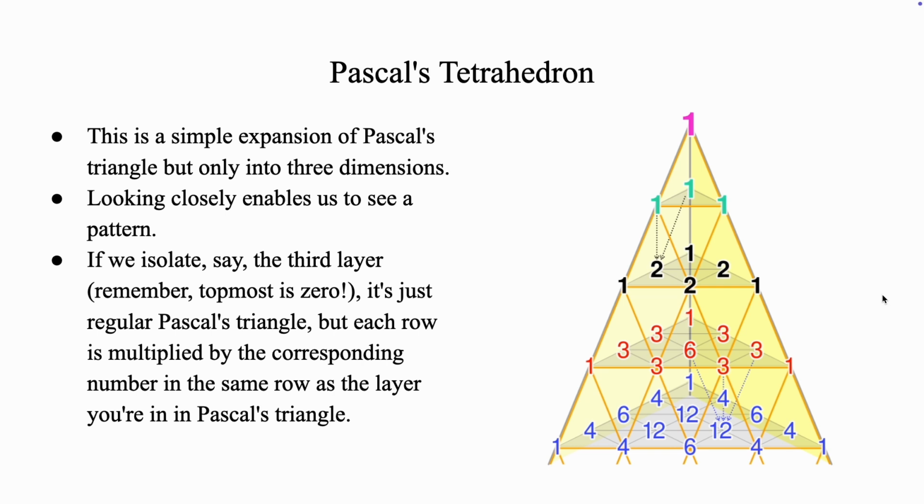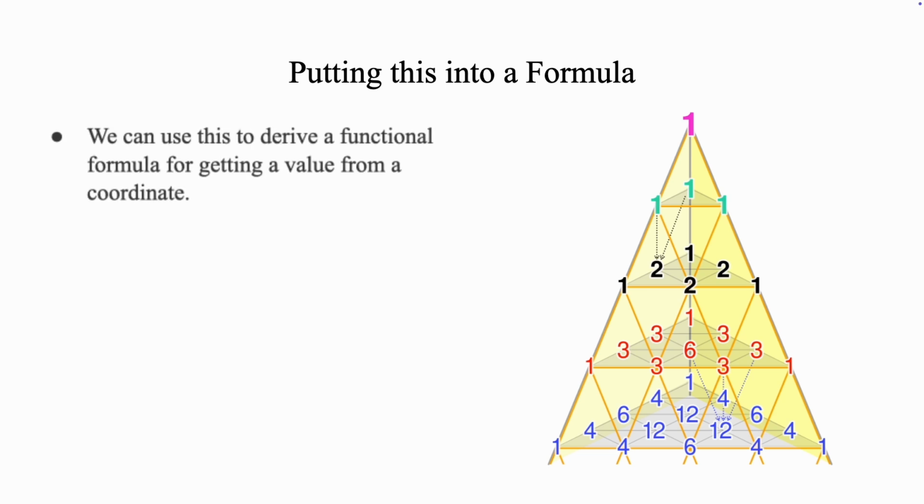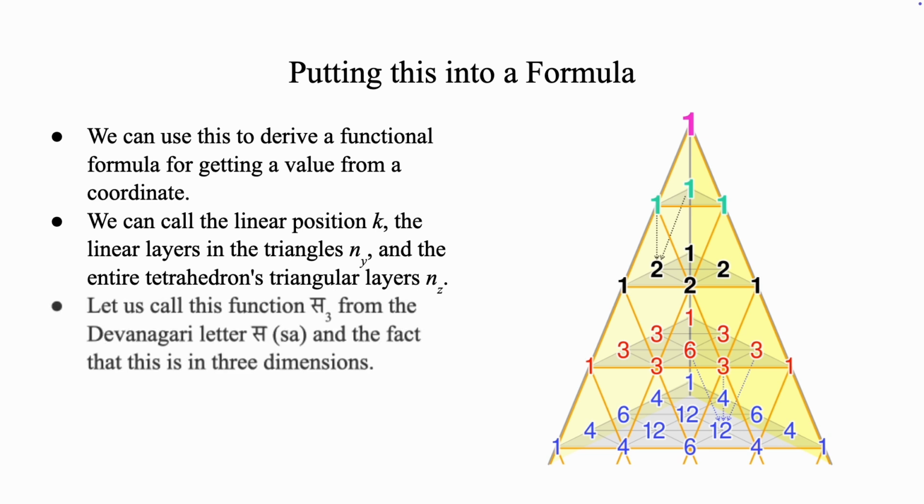Now let's put this into a formula. We can use this to derive a functional formula for getting a value from a coordinate on the tetrahedron. The linear position can be called k, the linear layers in the triangles can be called ny, and the tetrahedron's triangular layers nz, depending on where you are. Let us call this function sa3, from the Devanagari letter sa, and the fact that this is in 3 dimensions. Thus, on your screen is the left side of the formula.